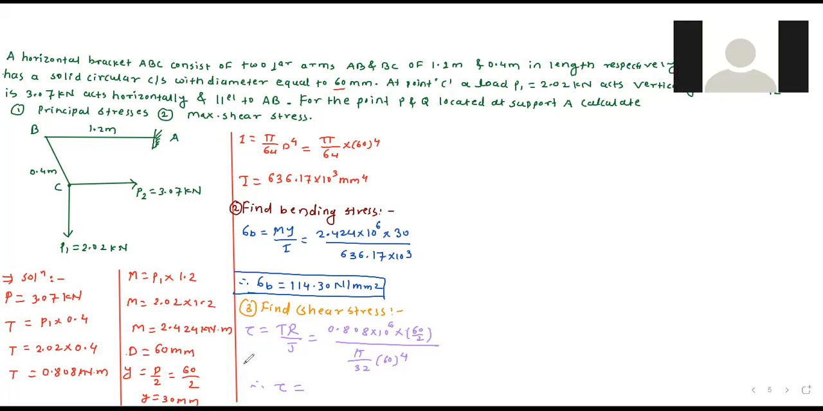Nineteen point zero five six. Yes, 19.05 Newton per mm square. Okay, so now which stress is remaining?